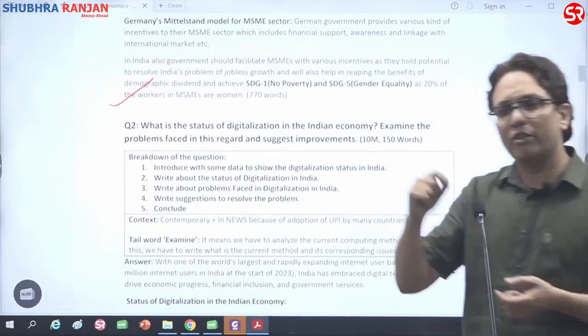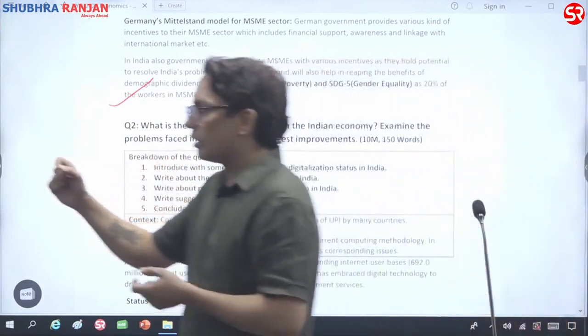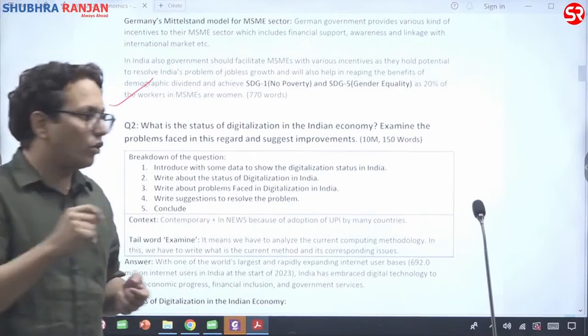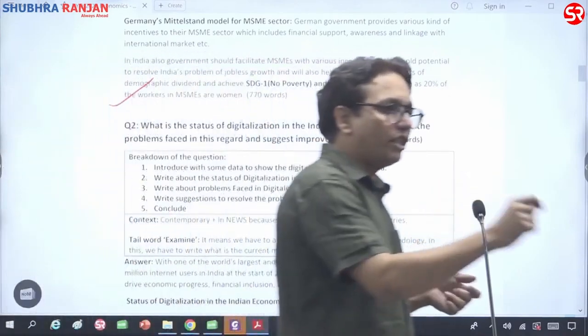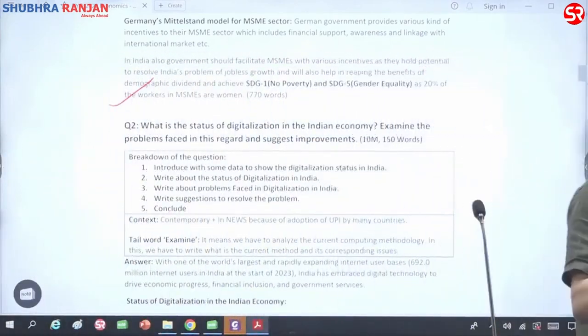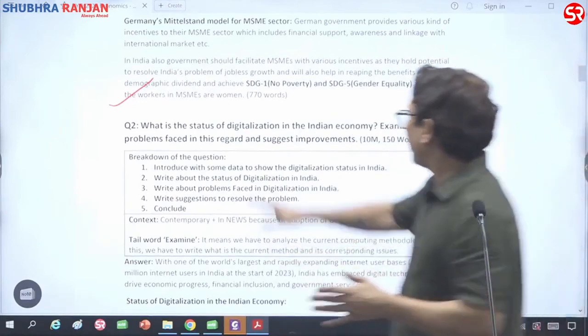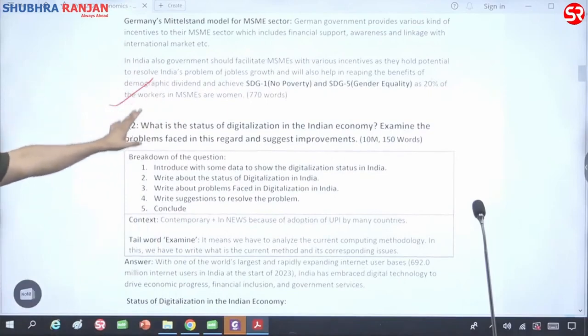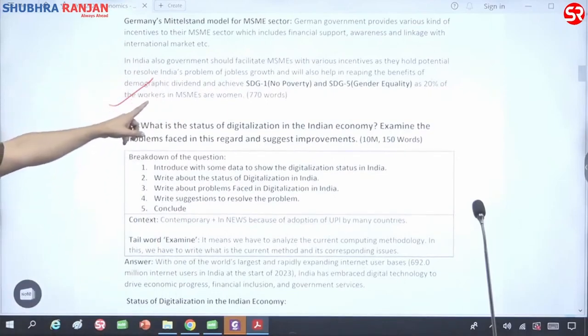Write suggestions in one sentence just above the way forward paragraph. And in way forward paragraph, try to relate the topic with SDG, with Sustainable Development Goals. For example, if I talk about this, don't you think MSMEs, they will be helping us in achieving SDG goal number 1, which is no poverty.